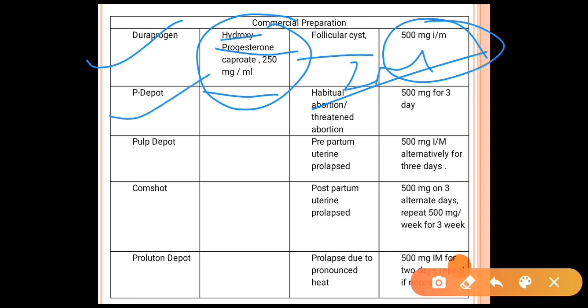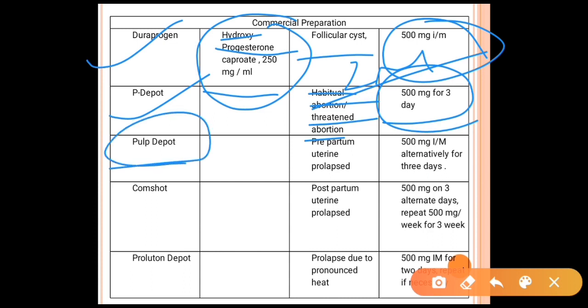Another hormone preparation is P-depot, which is used in the case of habitual abortion, and for threatened abortion we can use P-depot. The dose rate is about 500 mg for 3 days. Another is Pulp depot, which is used in the case of prepartum or uterine prolapse cases. The dose is 500 mg IM on alternate days for 3 days.